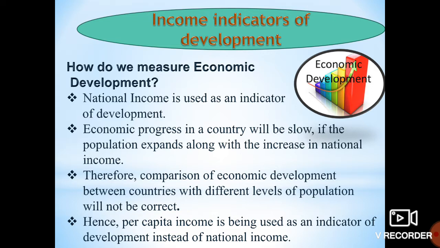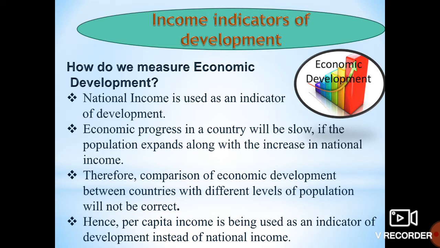Economic progress in a country will be slow if the population expands along with the increase in national income. So how do we measure the progress of a country? If the economic conditions are good, all are getting the basic necessities. Now economic progress in a country will be slow because there is huge population. In India you can see it is having a huge population and it cannot fulfill all the basic needs of all the people.